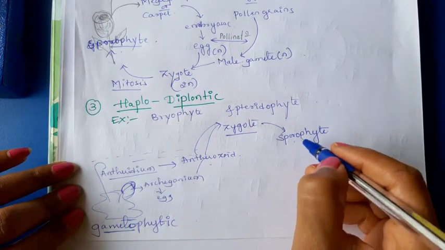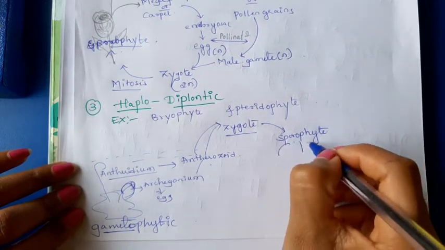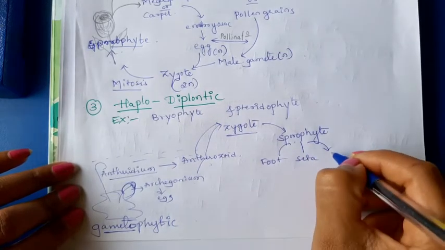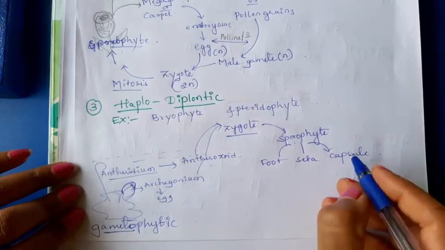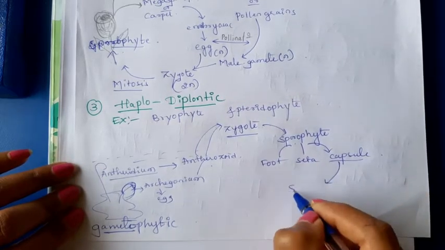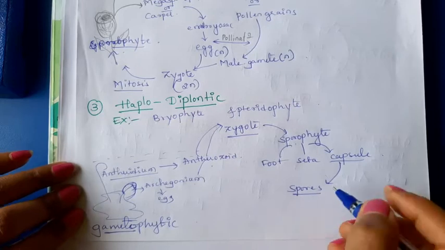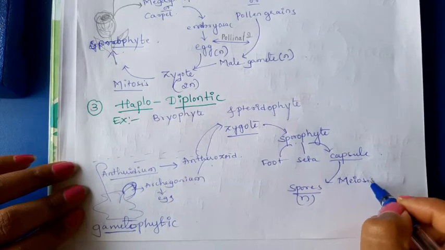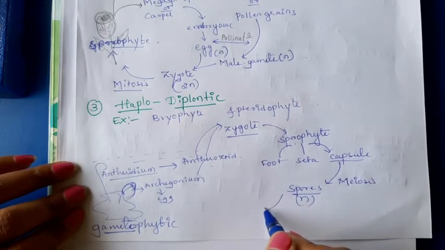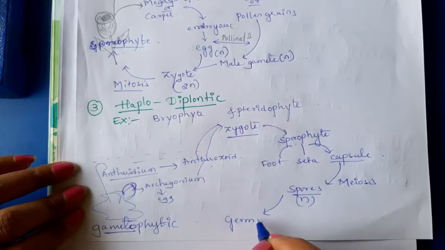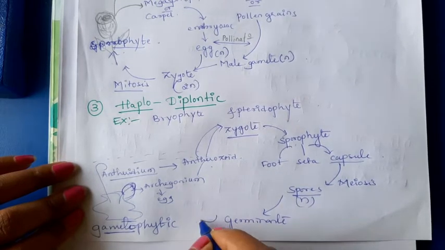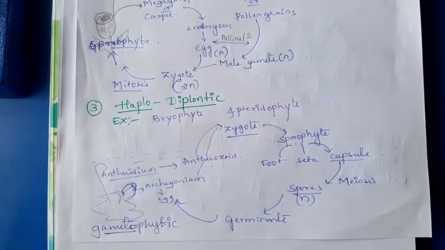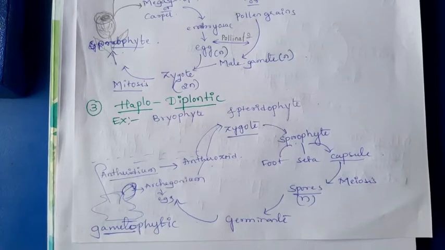Here, in case of the sporophyte in bryophyte, it has three structures: foot, seta and capsule. Okay. Inside this capsule the spores are going to be formed. Those spores are haploid, they are formed by meiosis division. Then the spores are going to germinate to form an original haploid gametophytic plant body. This is in case of bryophyte.